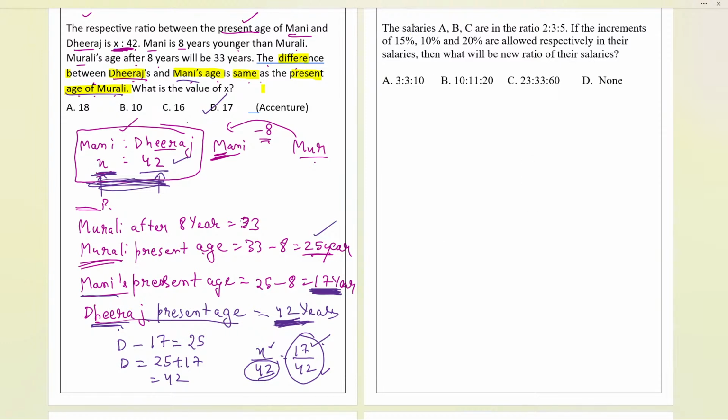Now, the next question over here, the salary of A, B, C are in the ratio 2:3:5. Try everybody and tell me the answer of this question. 1 minute to go.